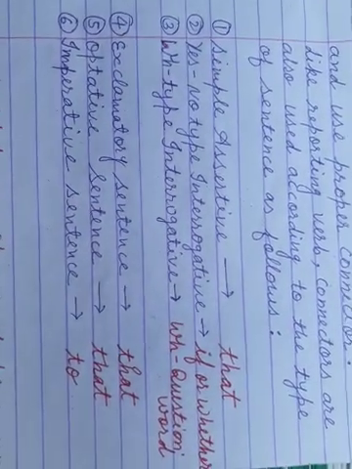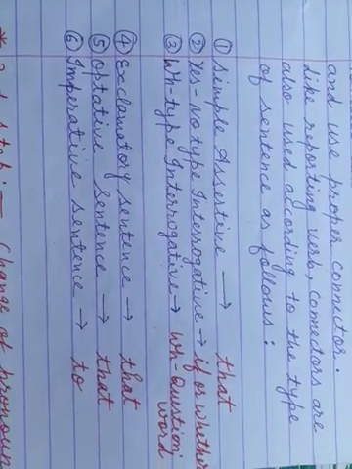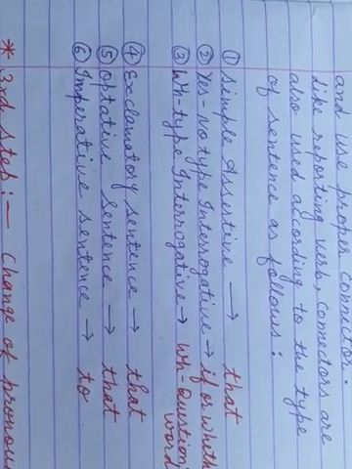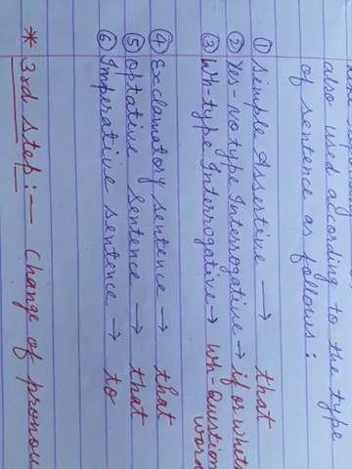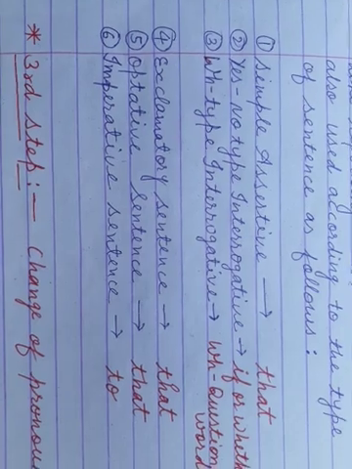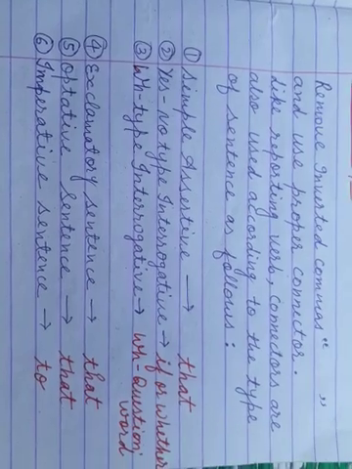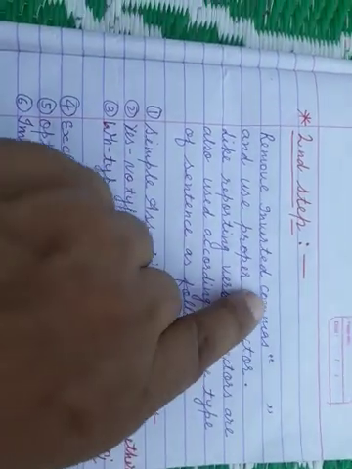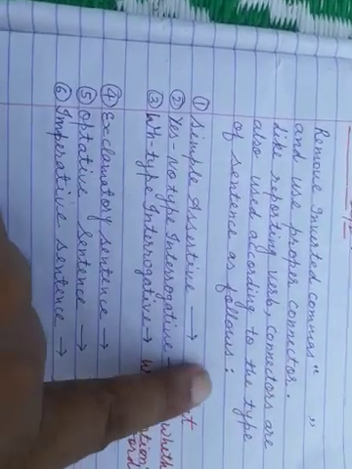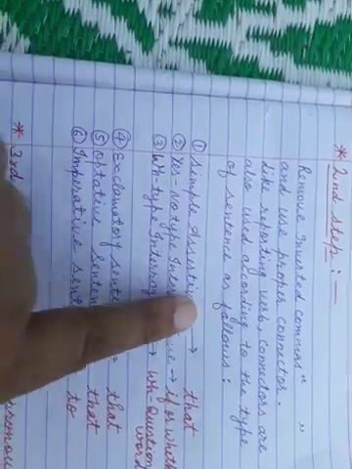If it is an assertive sentence, a statement, then you use the connector that. If it is a yes-no type interrogative sentence, then if or whether. If it is a WH type interrogative sentence, then you use that WH question word as a connector. And if it is an exclamatory sentence, then you use that, optative sentence that, and if it is an imperative sentence, then you use to as a connector. It means in the second step you have to remove the inverted commas of that reported speech and then use a proper connector according to the sentence of the reported speech.